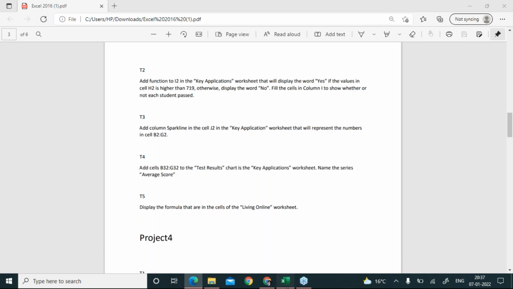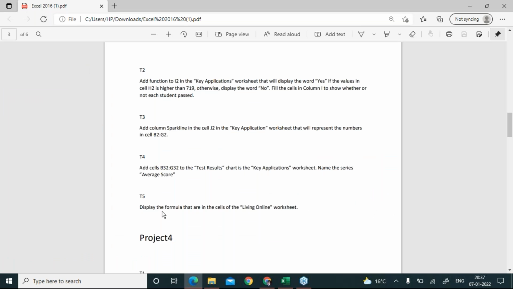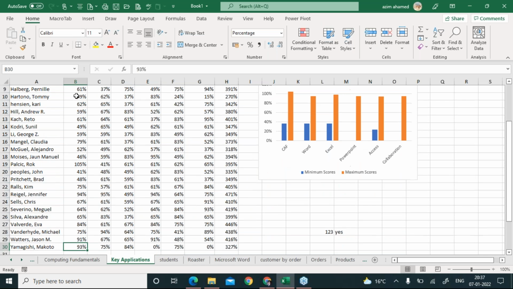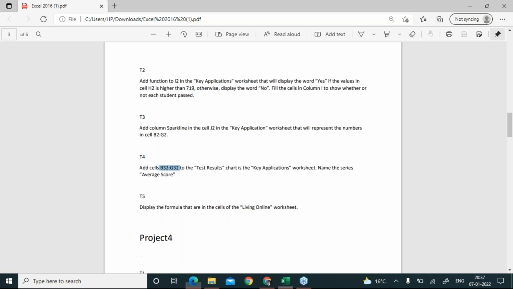So let's go back to the data, and here we are in this key application sheet. It says from B32 to G32. So B32 starts from here, look, this is B32. I start selecting from B32 to G32, right? I think this is the range.